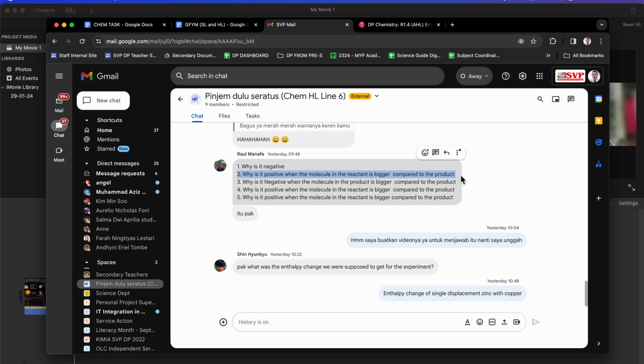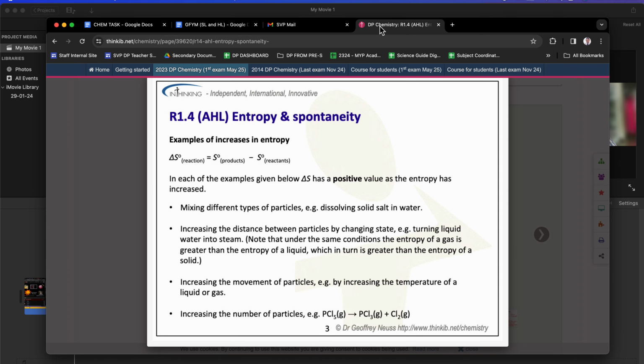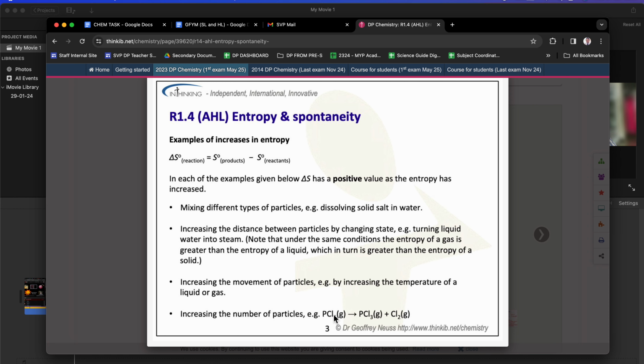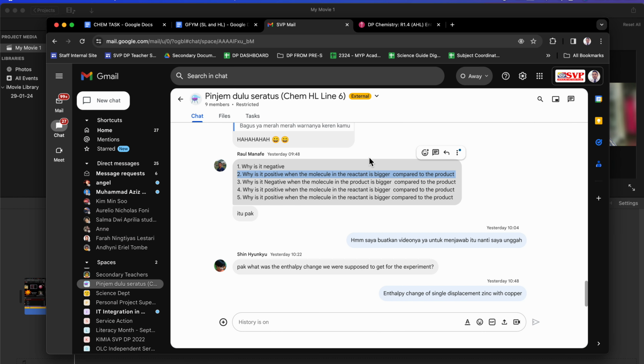I'm assuming you refer to the amount of coefficient. So let's say the molecule in the reactant is bigger. Then that's not positive, that's going to be negative.